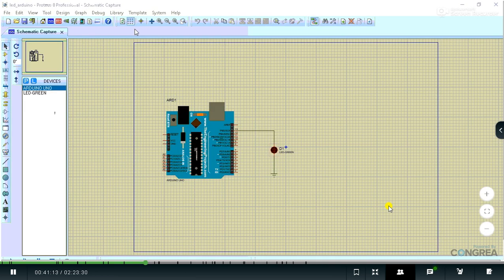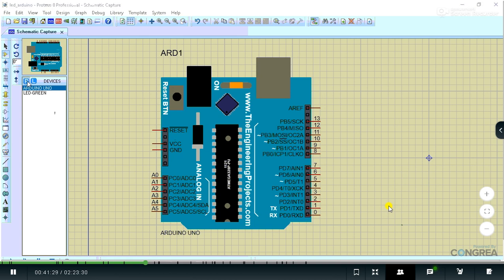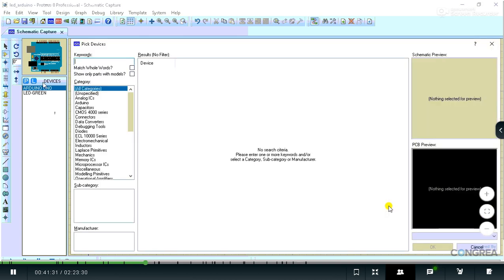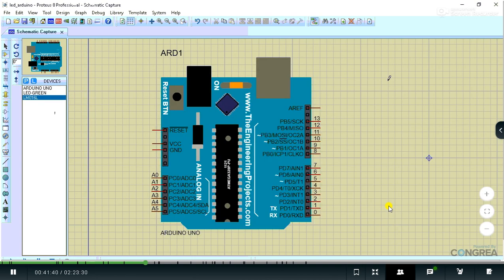So this is yesterday's project, and I'm just going to change the contents now. Here the session is not about how to display the data onto the LCD. If you are interested, then we can have a separate session for Proteus and interfacing as well. So I'm going to search for 16x2 LCD, and yes, I do have an alphanumeric LCD, and I'm going to place that over here. So here I would like to have the pins and their interfacing.